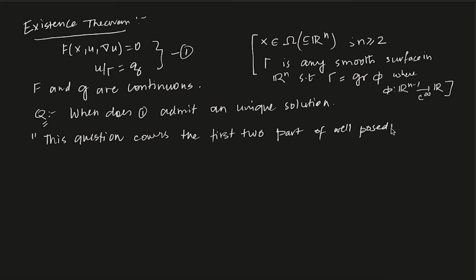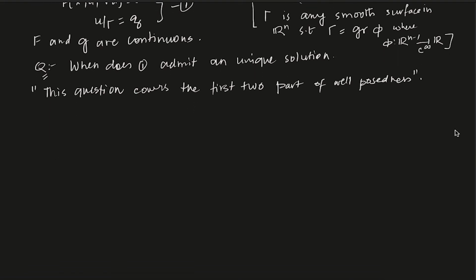Now we want to prove this, and just as a small revision, we saw that for a problem, let's say ut plus ux equals 0, with u restricted to x-axis equal to sine x, there does not exist a solution. You can show that.